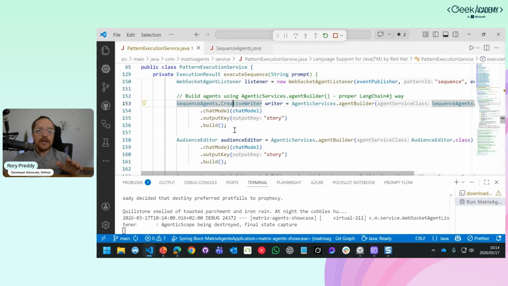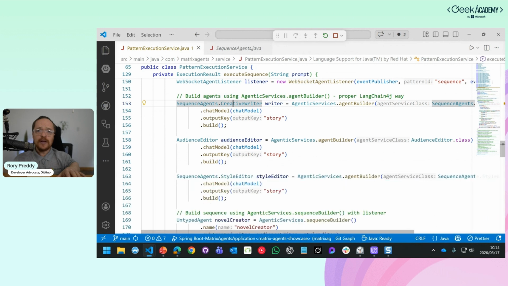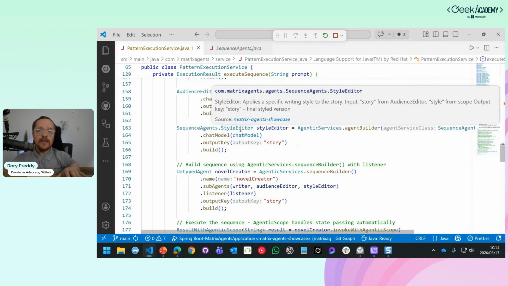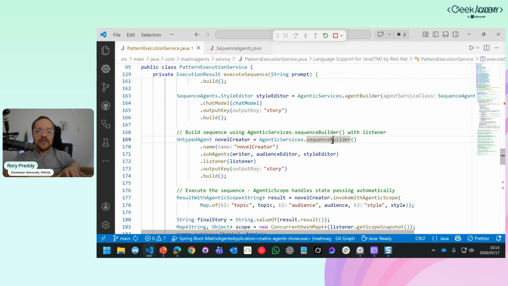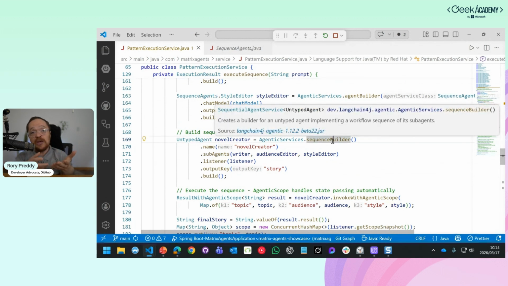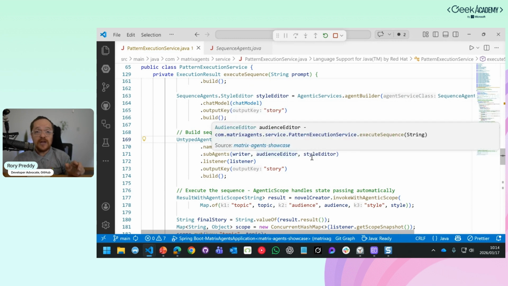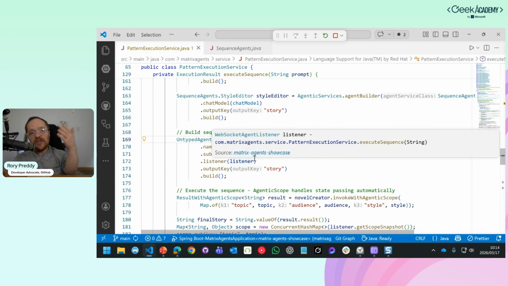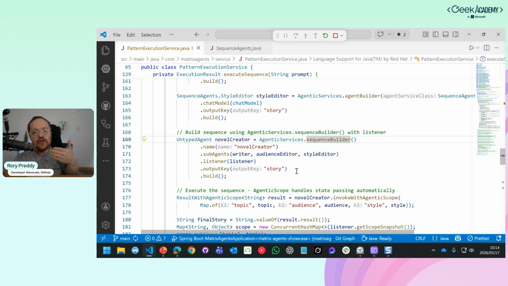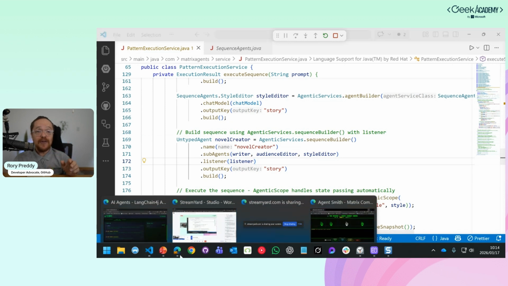So we've got the sequence editor, the audience editor, the style editor. Let's just minimize that a little bit. And then what I do there is I say, build a sequence. We call it a sequence builder in LangChain. Build a sequence of the writer, then audience, and then style writer. If I put it in that order, it's going to call it one after the other. But it is also going to have a key right at the end called story. At the same time, I'm going to call a listener there, and that's the events that you see here.